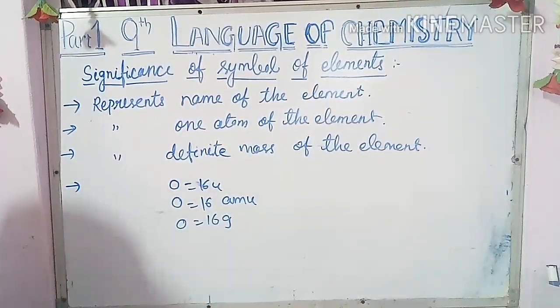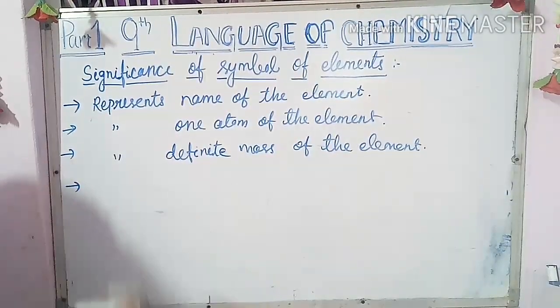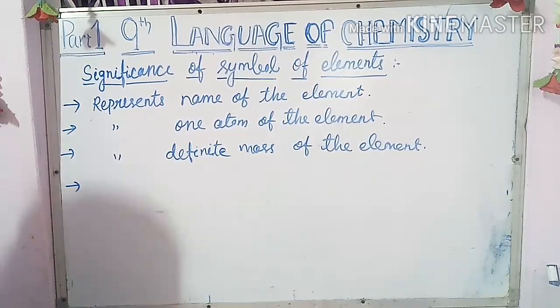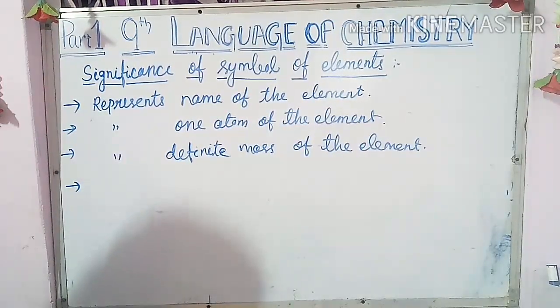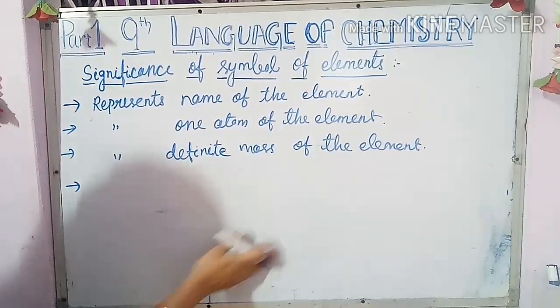It represents the mass of the element, but it contains one Avogadro's number of atoms of that element. Children, it is a new concept for you.